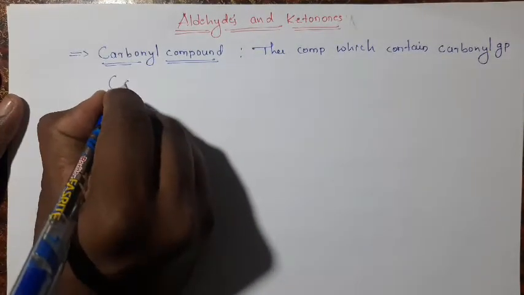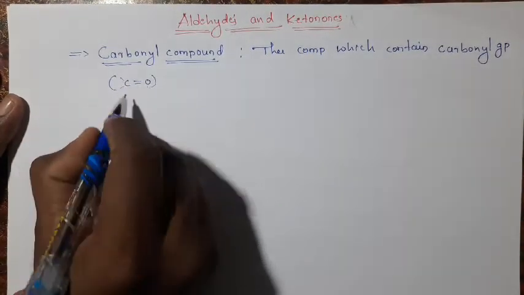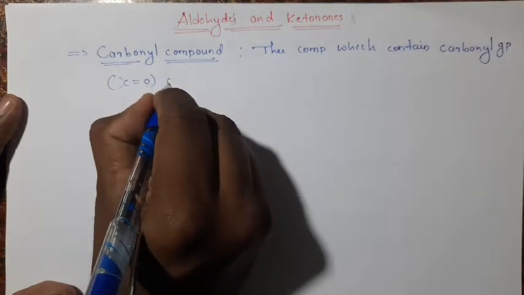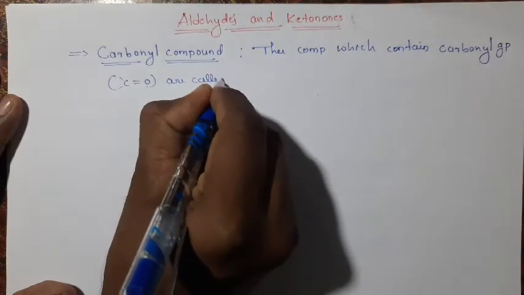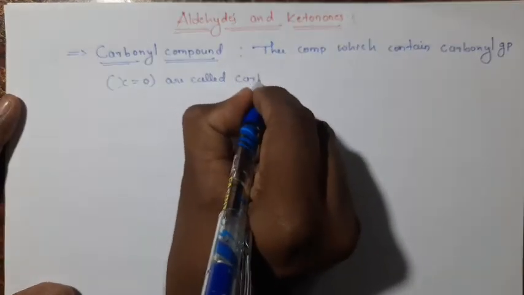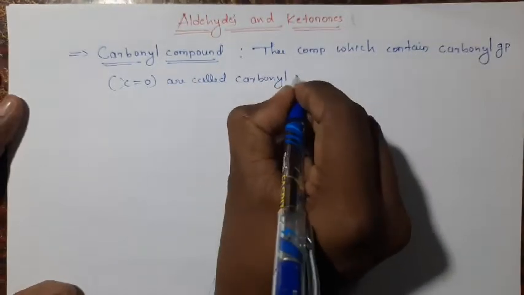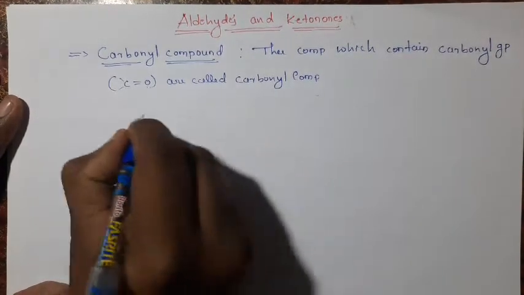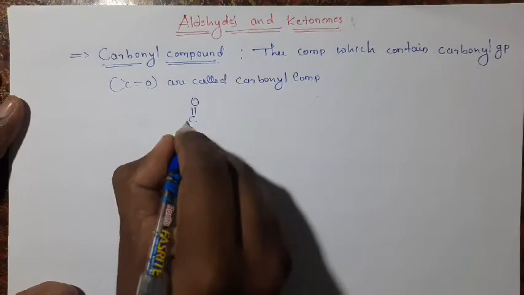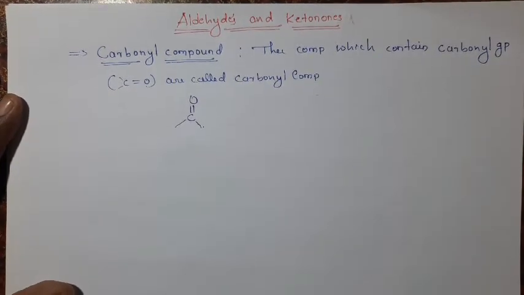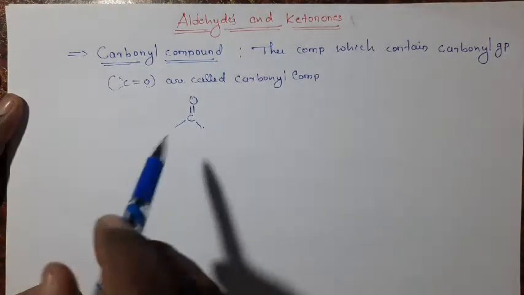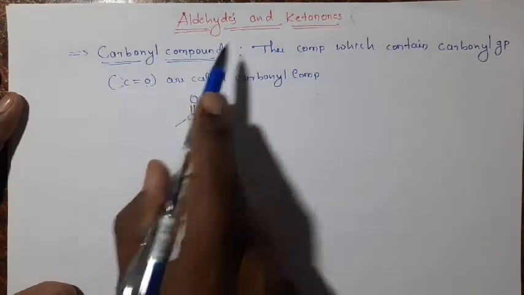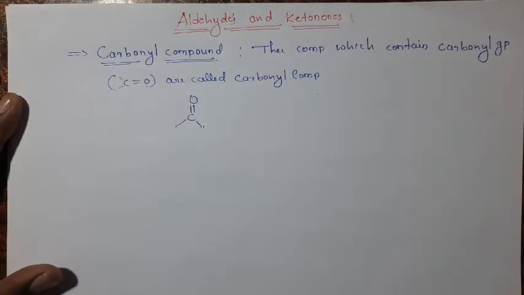The carbonyl group means C double bond O. This is our carbonyl group. The compounds which contain the carbonyl group are called carbonyl compounds. Here the aldehydes and ketones are examples of carbonyl compounds.